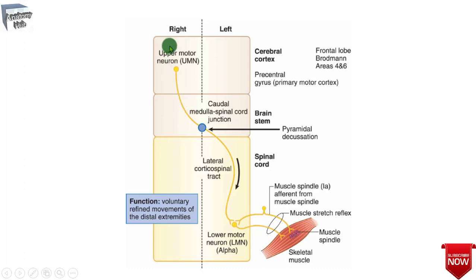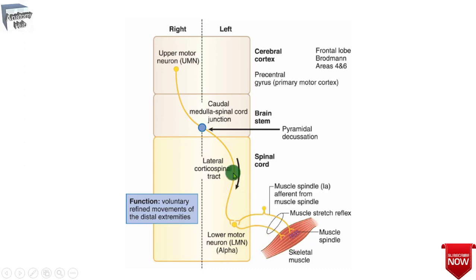The cell bodies of the upper motor neurons are found in the brainstem and also in the cerebral cortex, and their axons descend into the spinal cord in a tract to reach and synapse on the lower motor neuron, or on interneurons which then synapse on lower motor neurons, at a minimum to initiate a voluntary contraction of the skeletal muscles.